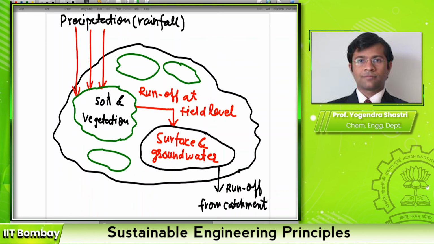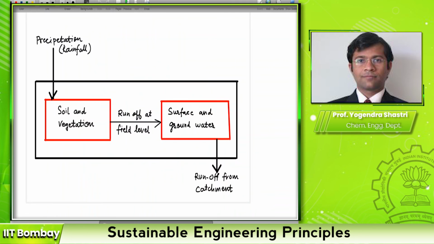So a river will actually cross multiple catchment areas. So it will accumulate water from a particular catchment area. Some of this water will eventually become part of the groundwater, but some water will also eventually pass on to the subsequent or downstream catchment area. So this is what happens broadly to rainfall that falls on a particular piece of land. Now I have shown the same thing here in a more organized way.